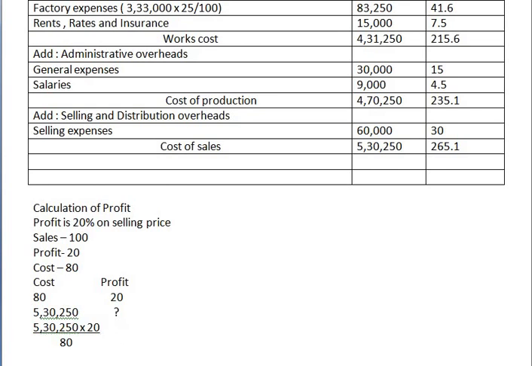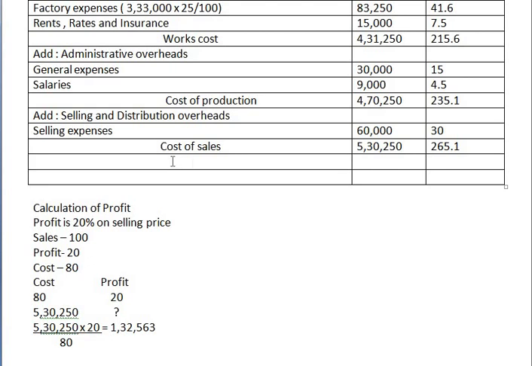Now just calculate this. That is 5,30,250 into 20 divided by 80. So your profit is 1,32,563. So this is our profit.